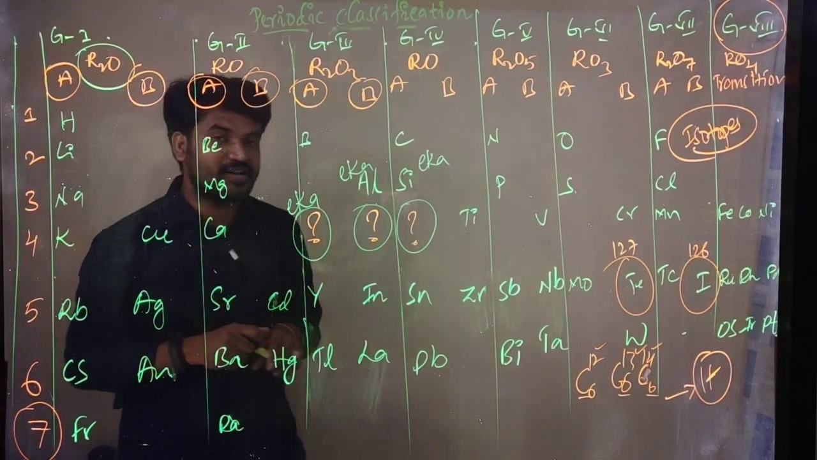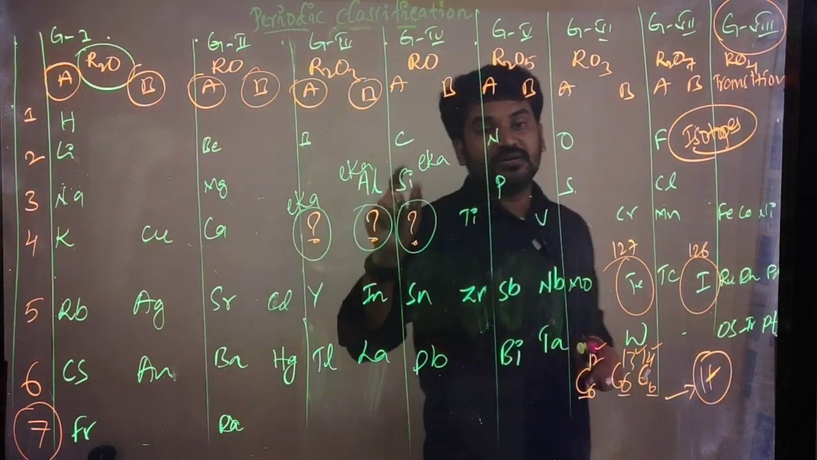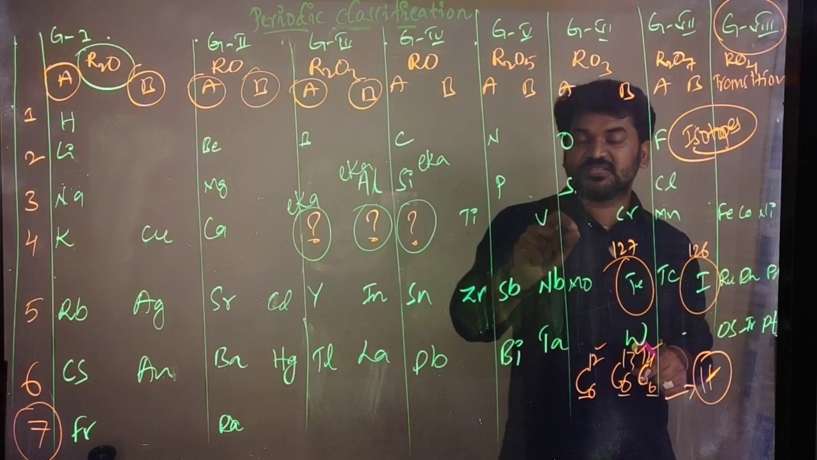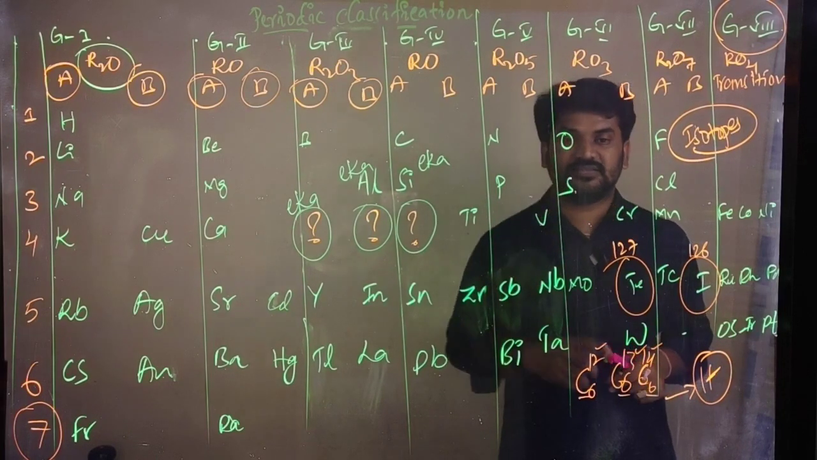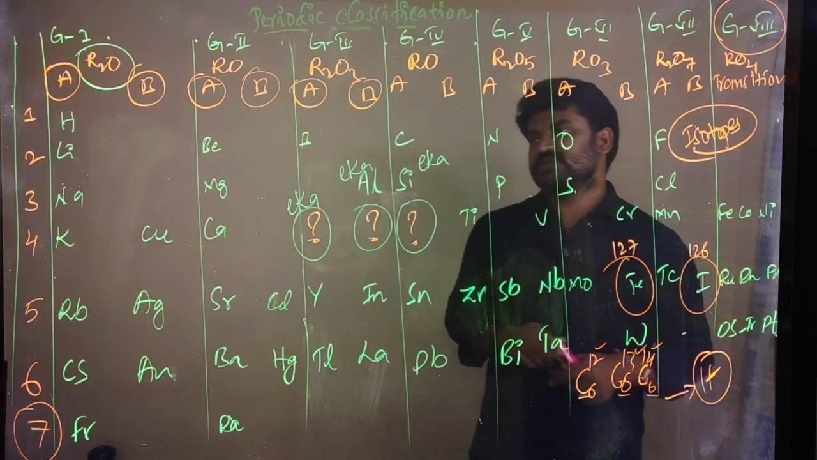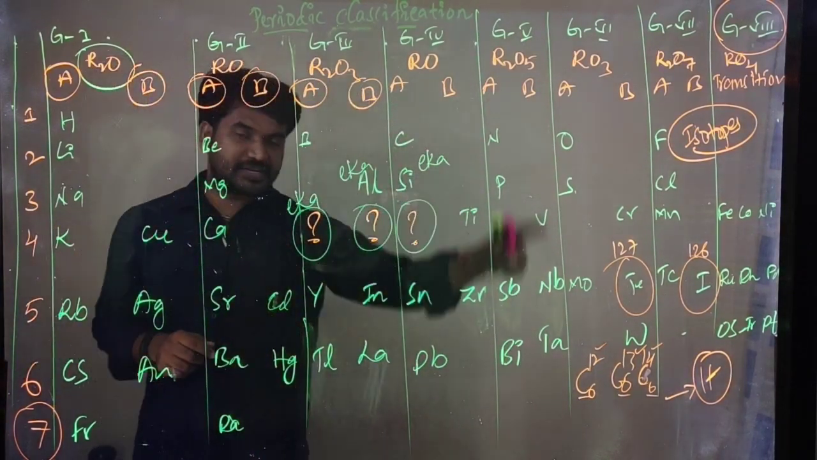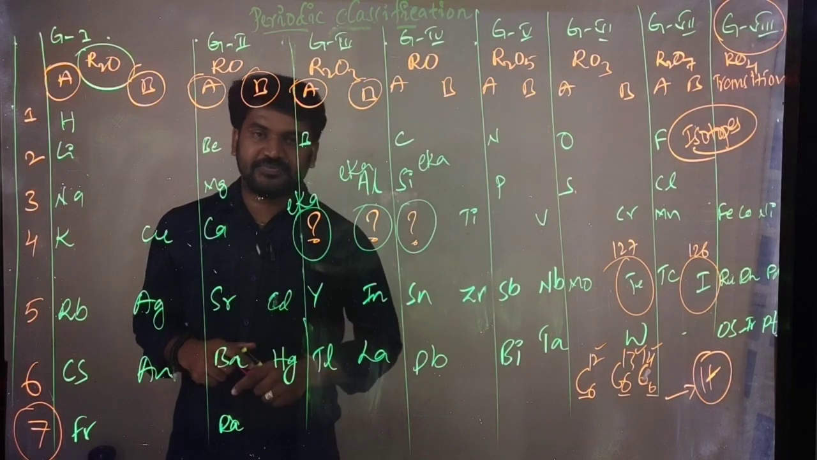What is Mendeleev's periodic law? The properties of the elements are the periodic functions of their atomic masses. So that is the periodic law of Mendeleev, and the periodic table and its defects.